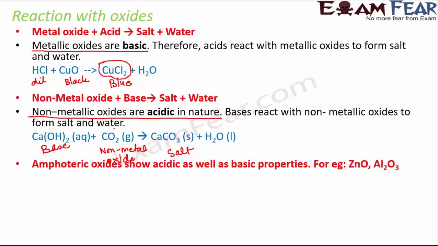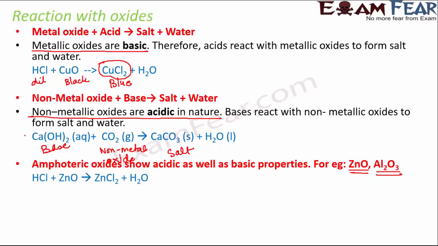Okay. There are some amphoteric oxides as well. That is, these are those oxides which show both acidic as well as basic properties. Like here in these two examples, we saw that CO2 behaved like an acid. Again, we saw that CuO, that is copper oxide, behaves like a base. But there are certain oxides which have both acidic as well as basic properties. They are called amphoteric oxides, and examples are oxides of zinc and oxide of aluminium.